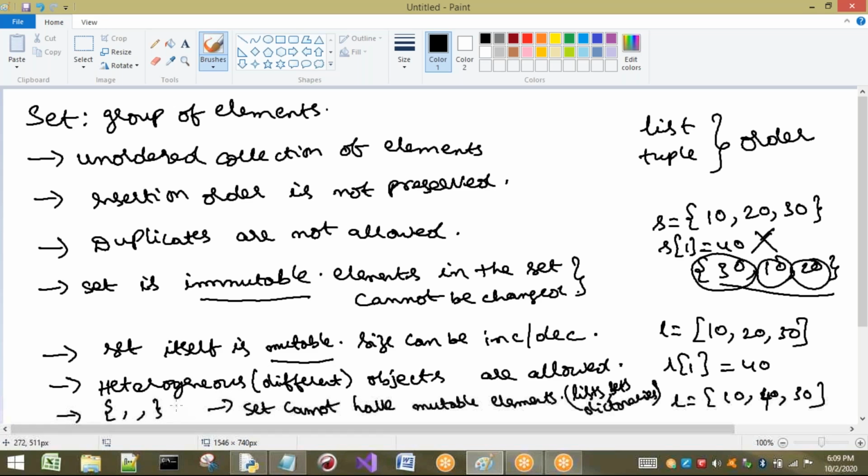Next, heterogeneous objects are allowed. Next one is what? To create a set, generally we will use curly braces, and the elements are separated with commas. Next, set cannot have mutable elements like lists, sets, and dictionaries. And oh sorry, one more point, last point: to create a set, we can also use the set method, or to convert any other type to set type, we can use the set function. We can call it as a function. So these are the important points we have to understand about the set. So let us go to examples.